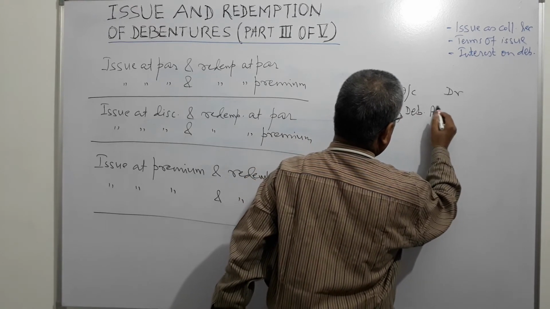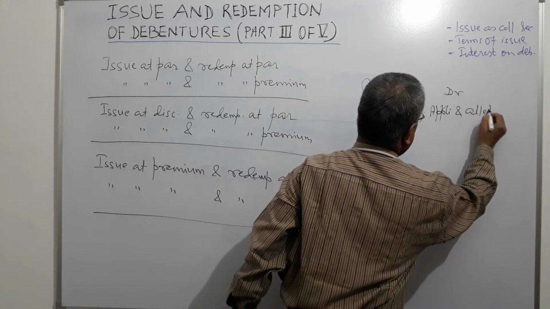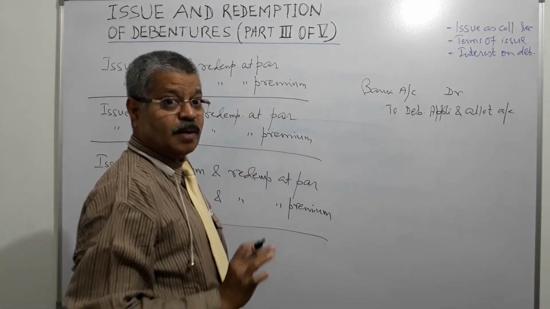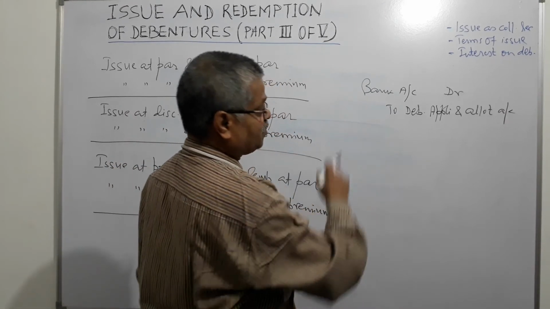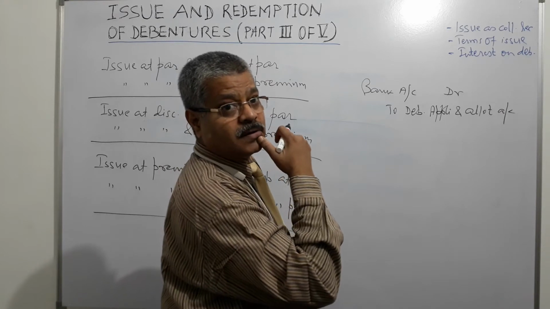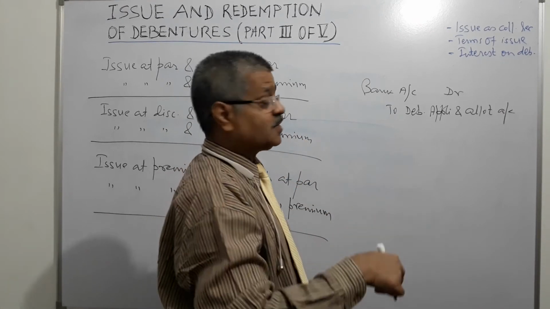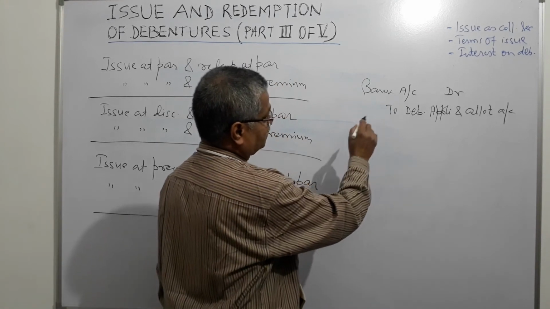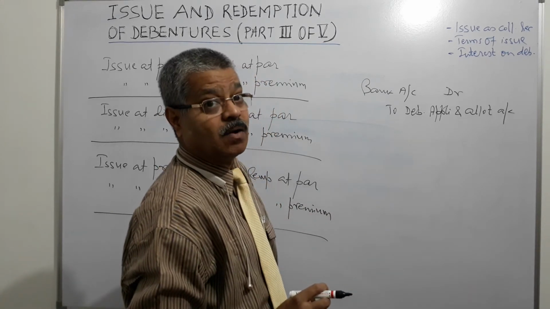This is at the stage of application. Here what has happened? Application money has been received, right? We will debit bank account only when application money has been received into the bank account. So debit bank account and credit debenture application and allotment account.